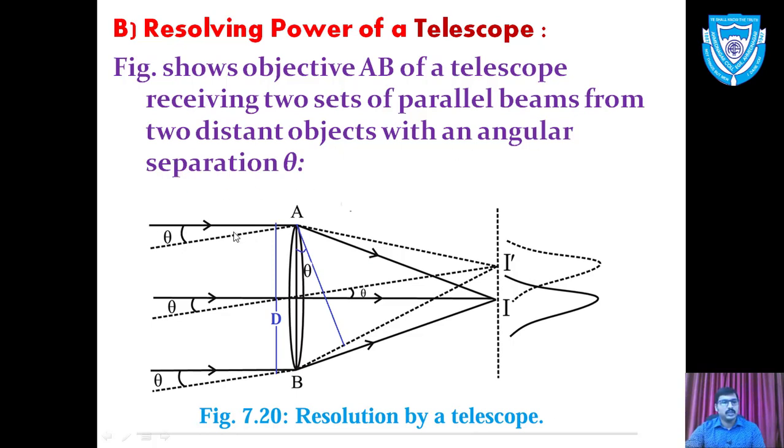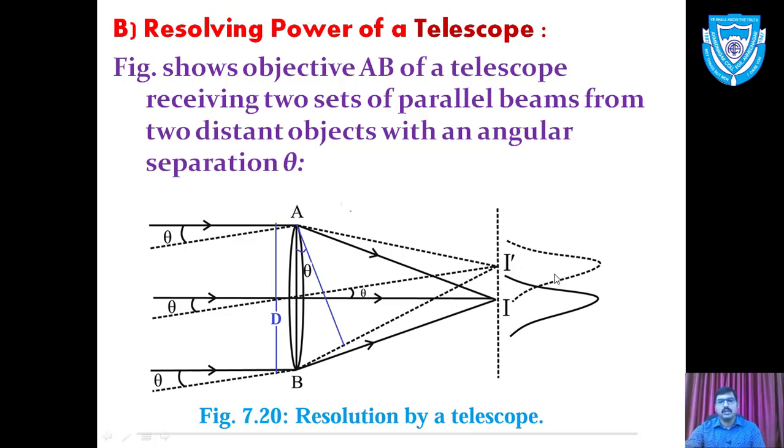The ray denoted by the dark line is light coming from the first object, and the dashed line is the ray coming from the second object. These two rays are separated by angle theta. Suppose we consider light coming from two stars, the first star and the second star, as dark and dashed lines. These will form an image at I and an image at I dash.